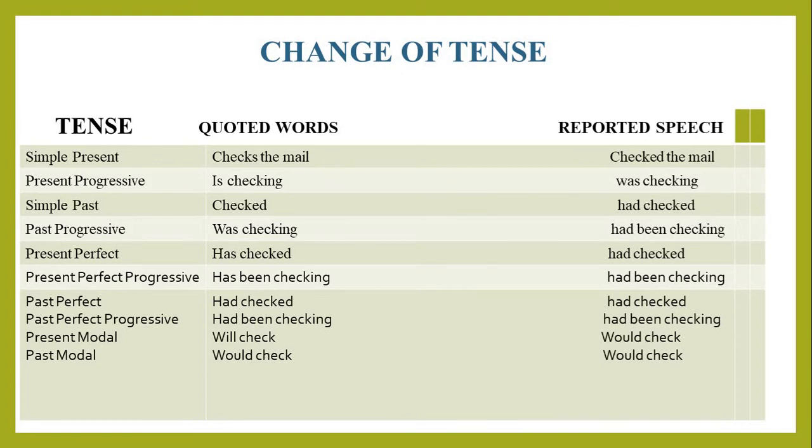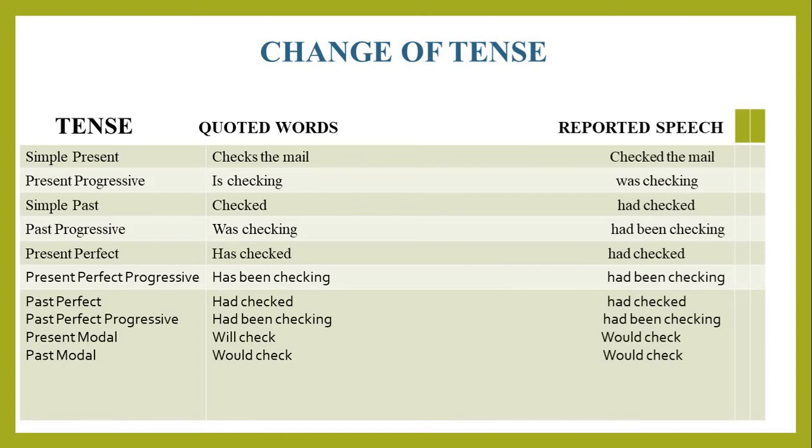Simple past is very important and students always make mistakes over here, so be very careful. Simple past, checked, becomes had checked. The second form of the verb changes into had plus the third form of the verb, had checked. It means if the reported speech sentence is in simple past, it would be changed into past perfect. Then next, past progressive: was checking becomes had been checking. Present perfect, has checked, changes into had checked. Present perfect progressive, has been checking, changes into had been checking.